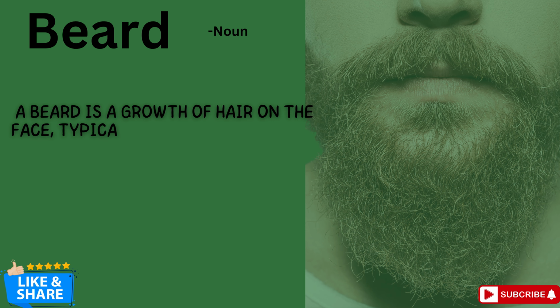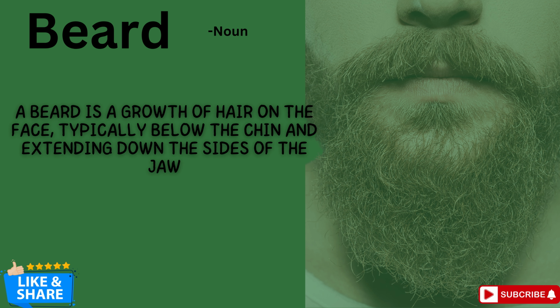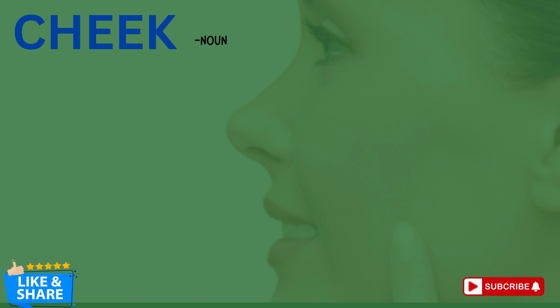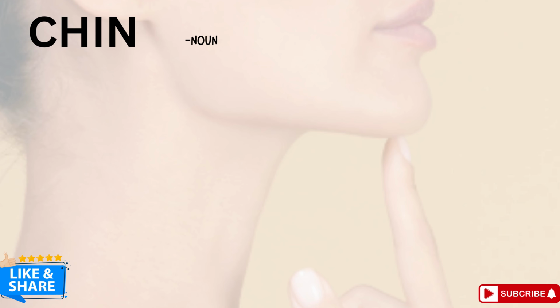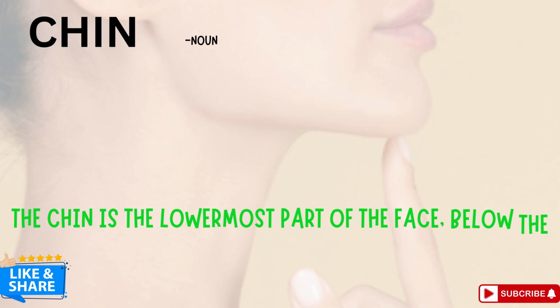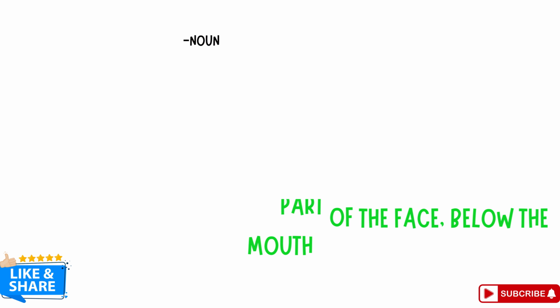First, let's talk about the beard. A beard is a growth of hair on the face, typically below the chin, and extending down the sides of the jaw. Next, we have the cheeks. Cheeks are the fleshy parts of the face below the eyes and on either side of the mouth. Chin. The chin is the lowermost part of the face, below the mouth.